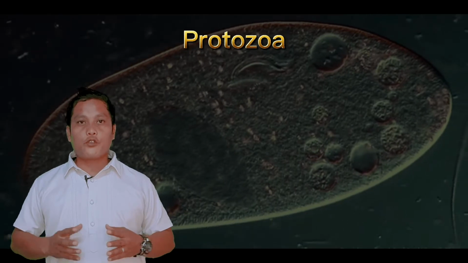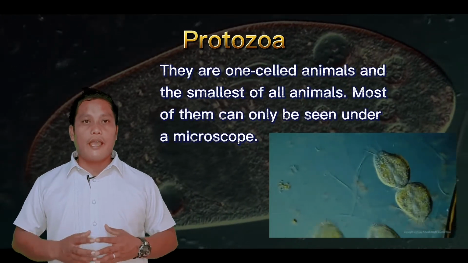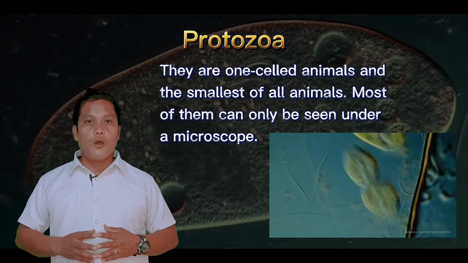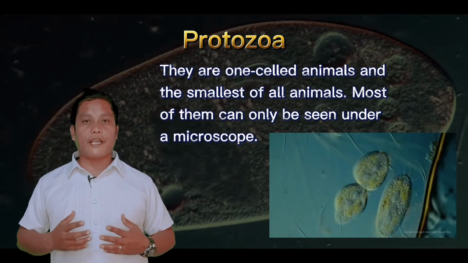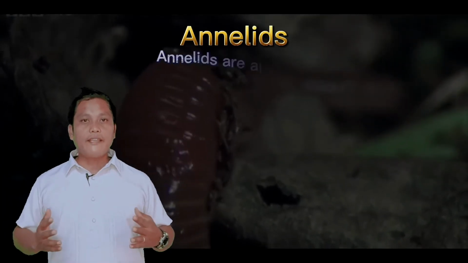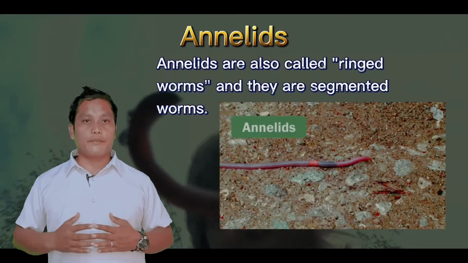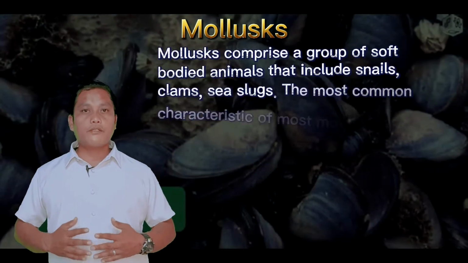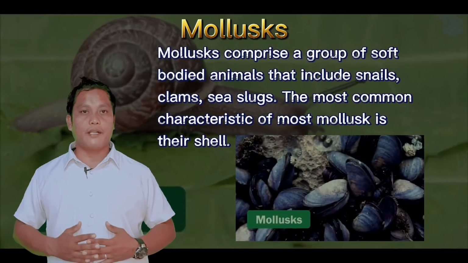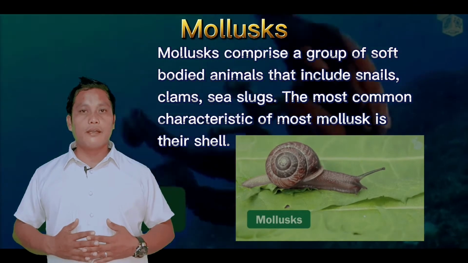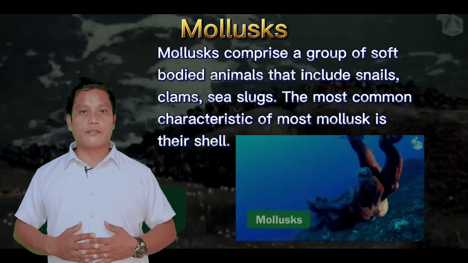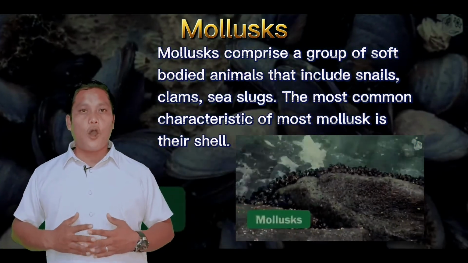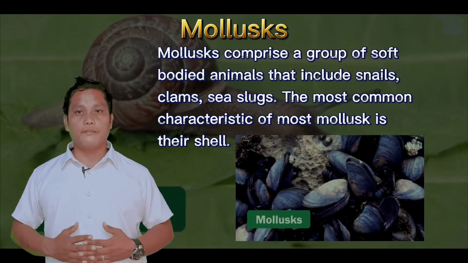Protozoa. The protozoa are one-celled animals and the smallest of all animals. Most of them can only be seen under a microscope. Annelids. The annelids are also called ringed worms, and they are segmented worms. Mollusks. Mollusks comprise a group of soft-bodied animals that includes snails, clams, and sea slugs. The most common characteristic of most mollusks is their shell.